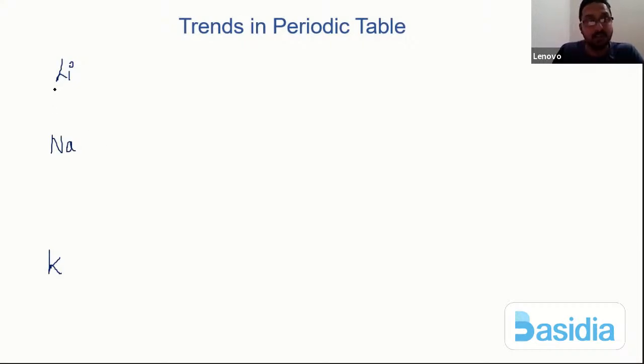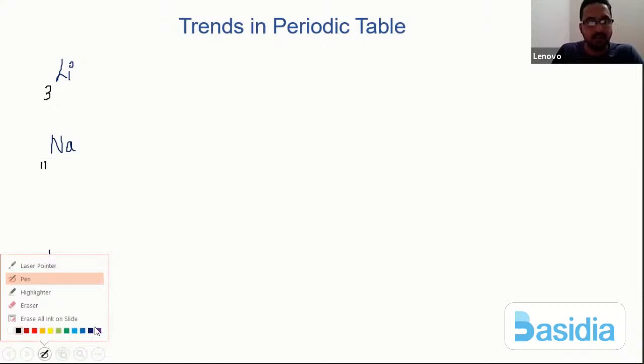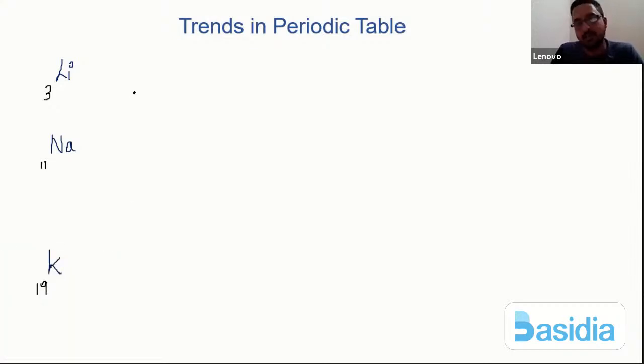Okay, so if we try to understand hydrogen, helium, and lithium, atomic number 3, atomic number 11, atomic number 19. You people have definitely learned writing the electronic configuration. If it is 3, I can write it as 2 comma 1, correct? For sodium, I can write 2 comma 8 comma 1, and similarly for potassium, I write it as 2 comma 8 comma 8 comma 1. Now when you go down the group, look at the shells.